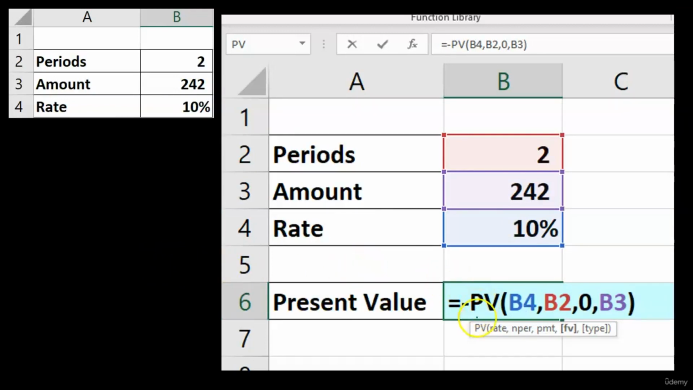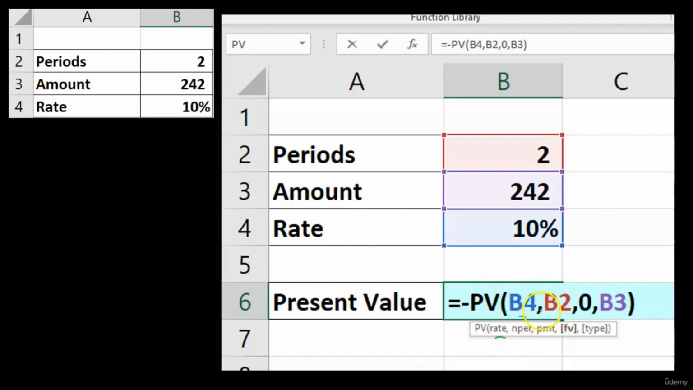This is the way we would see it if we wanted to just type it in as a function, which once you do it a few times is pretty nice to do. It's a little bit quicker. I'm going to say equals, and we say negative because it'll flip the sign. If we don't put a negative, it'll come out as a negative number. If we want to make it a positive number, we could put a negative before it. PV brackets, and then notice this little dialog box down here that helps us to work through it. When we're on B4, it's going to say that's the rate. We're looking for the rate. So B4 is the rate, up here, B4, 10%.